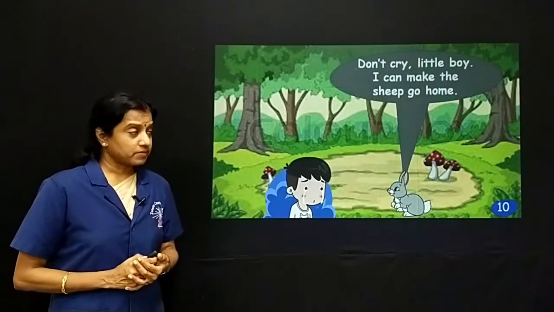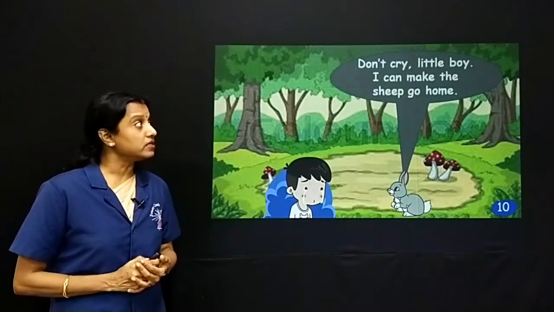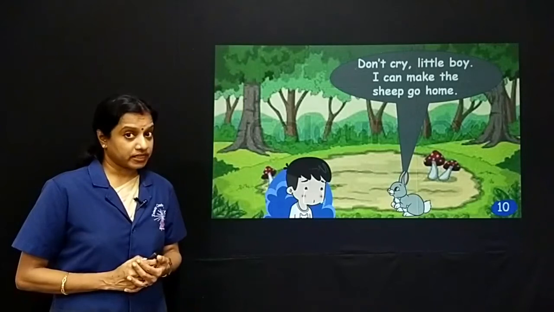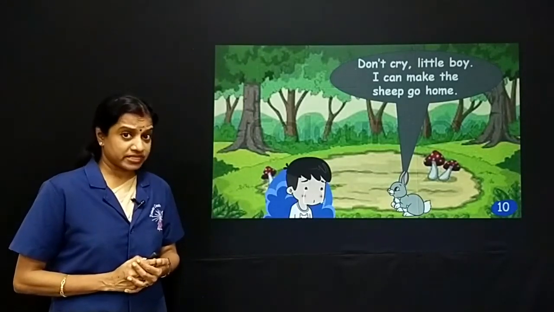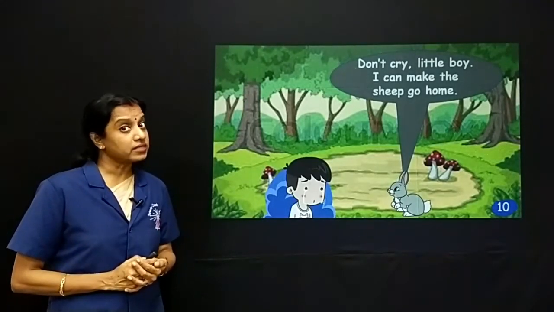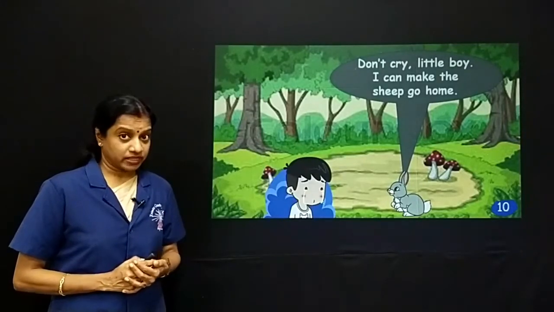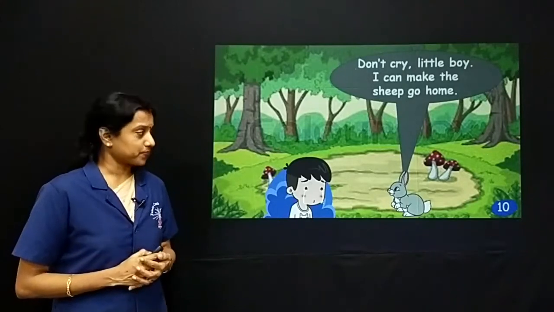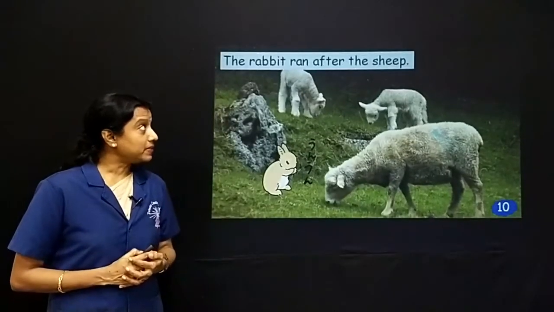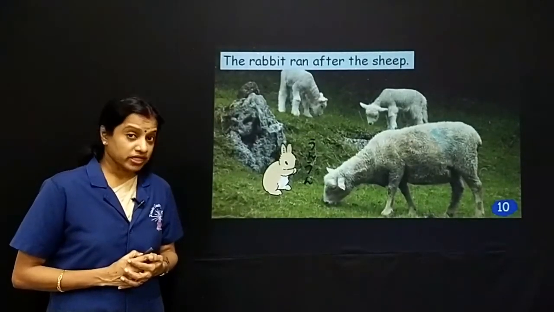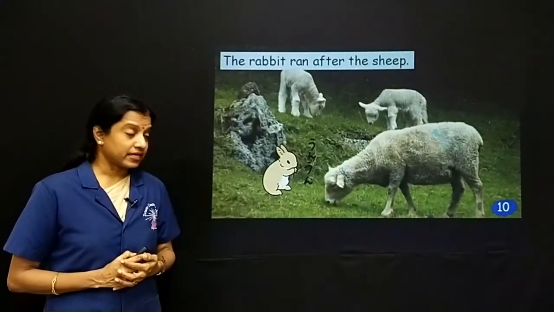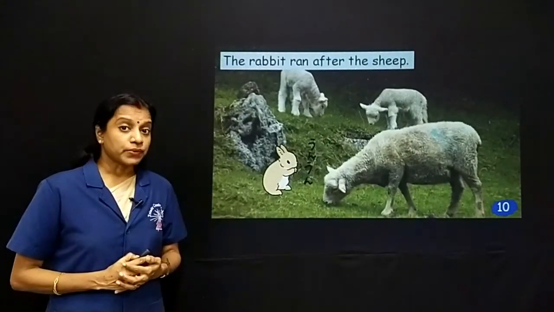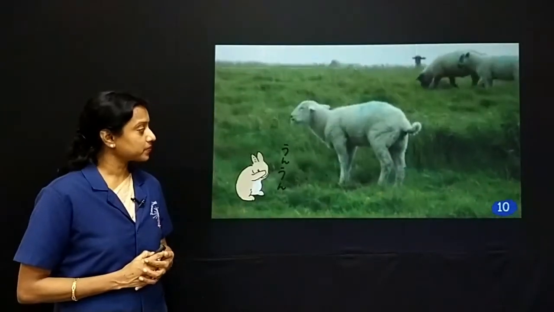Now the rabbit tells the boy, don't cry, little boy. I can make the sheep go home. Don't worry, I will make the sheep go back home. The rabbit ran after the sheep. Now you can see here that's a rabbit and that's a sheep. So the rabbit ran after the sheep.